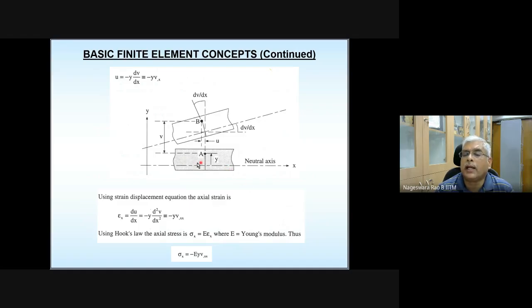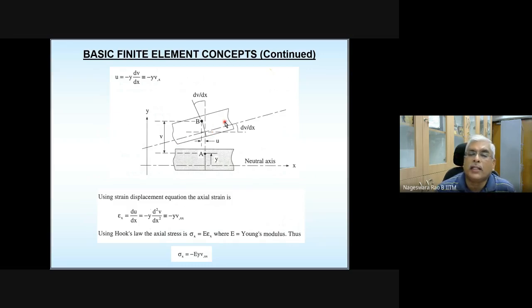Whatever is shaded in gray, let's assume that is the original part of the beam, and after you apply the load, the beam is going to undergo some deformation, and that deformed part of the beam is shown here.